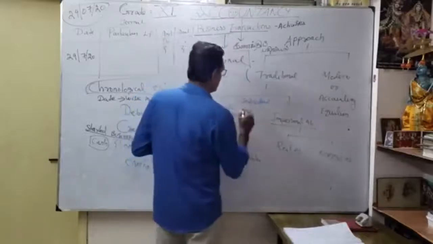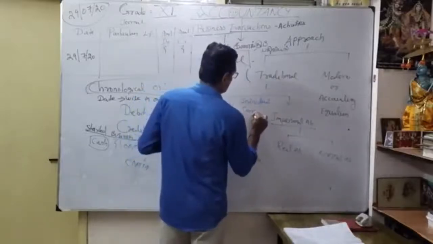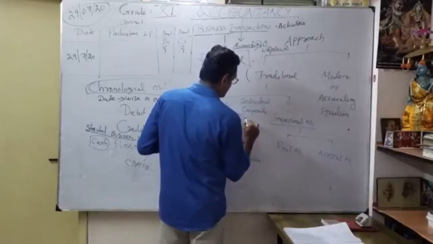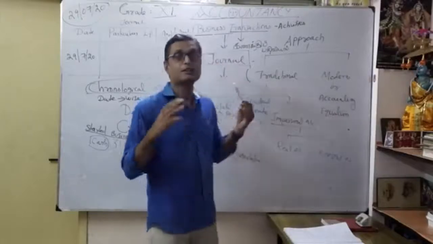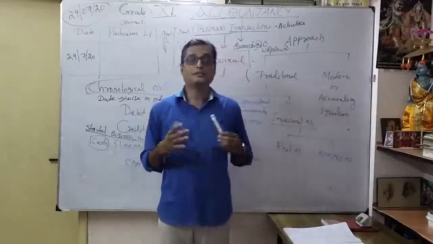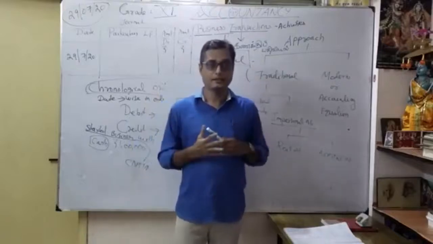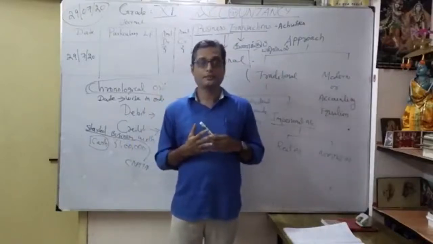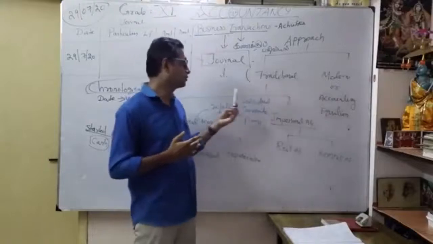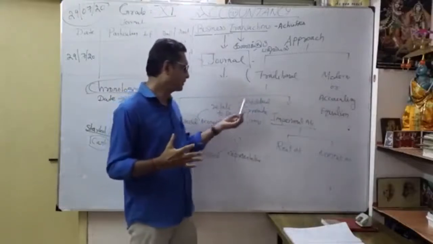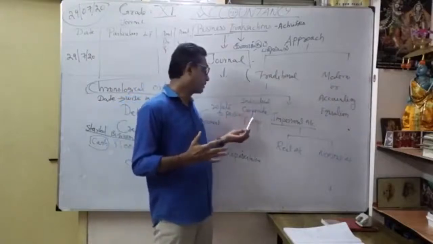Then you can say corporates or some firms. You already know, in our business studies, the forms of organization: sole trader, partnership, company. All are coming under an individual. So personal account is related to a person, maybe an individual, or corporate, or firms.